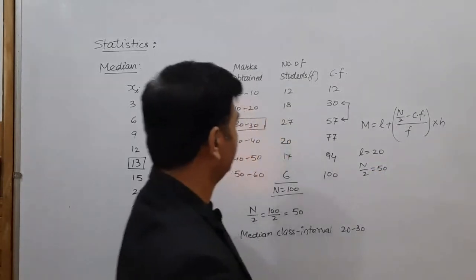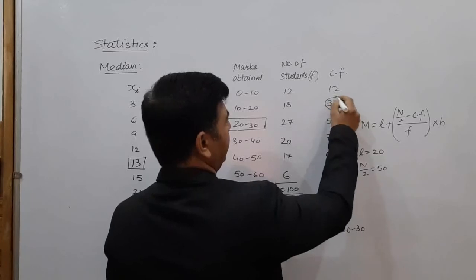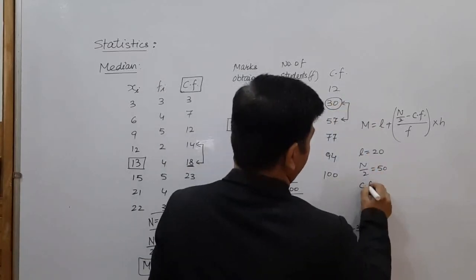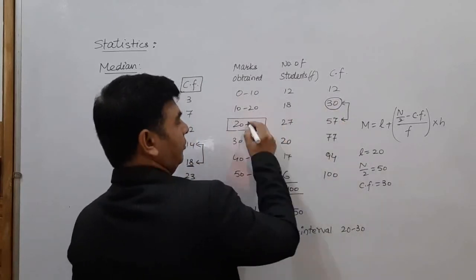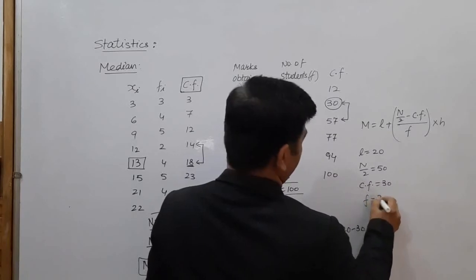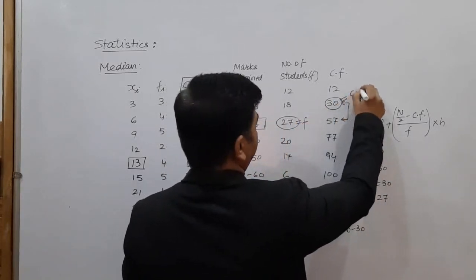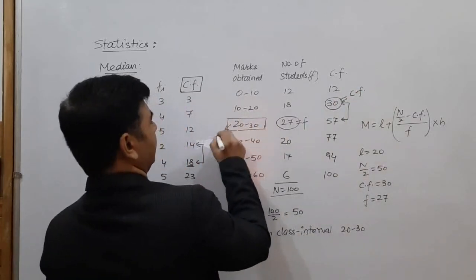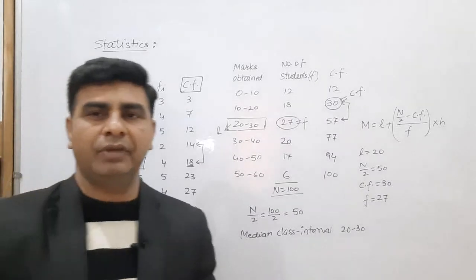What about CF? The CF is the cumulative frequency before the median class interval, which is 30 here. In front of the median class interval, F is the frequency, which is 27. So this is F, this is CF, this is the lower limit L. Just put all these values into the formula and you will get the value of the median.